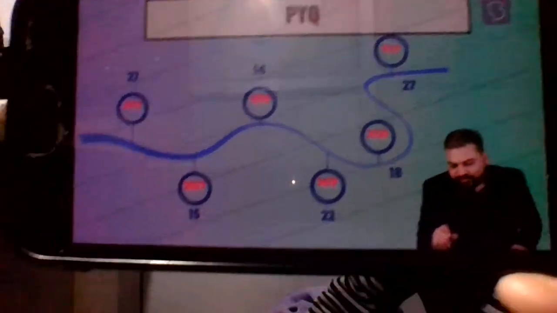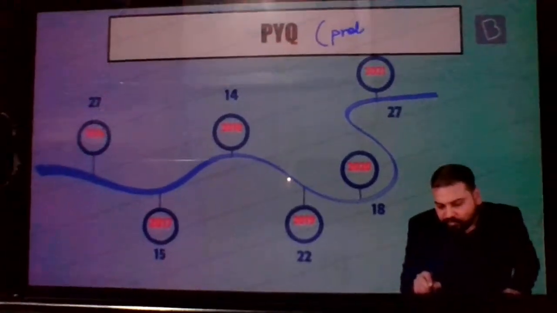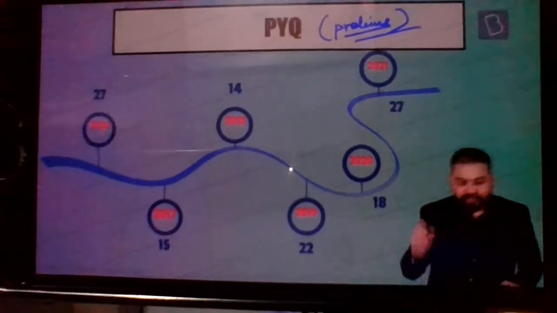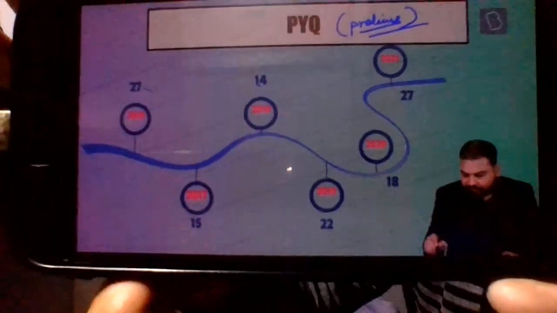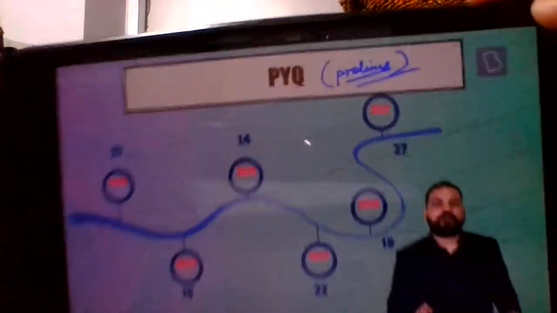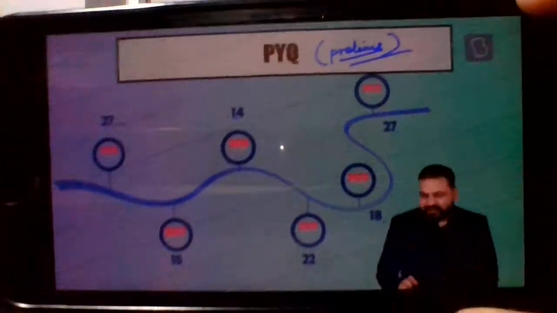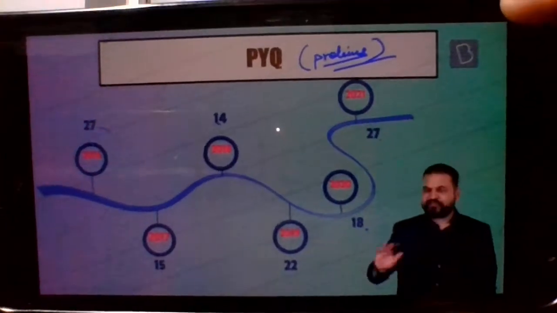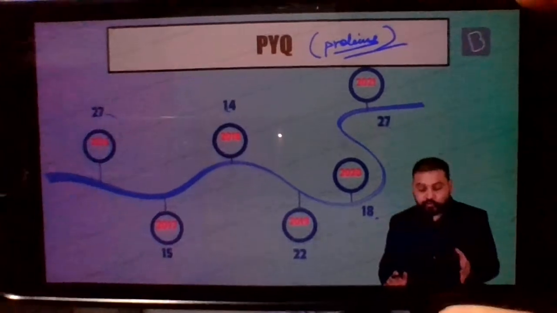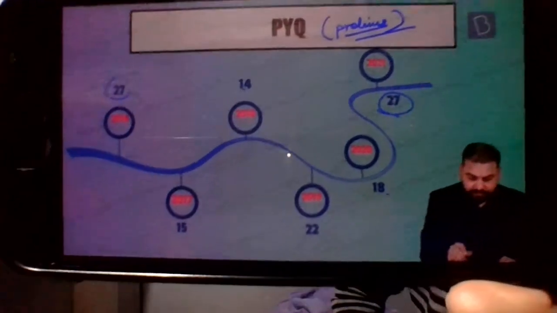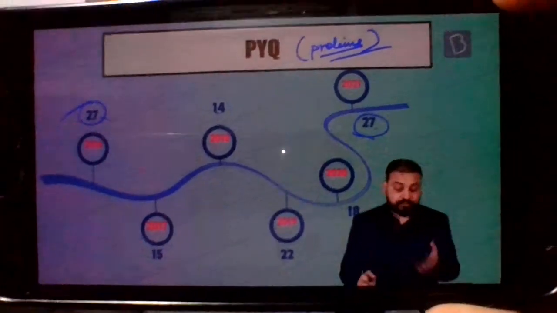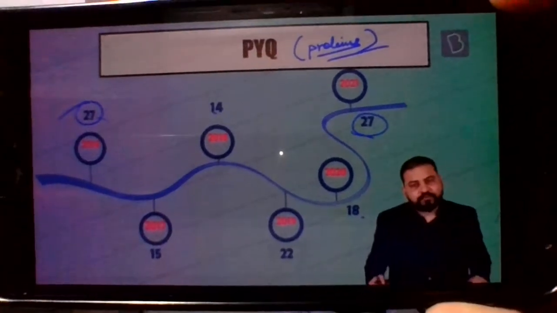I'm showing it based on PYQs of prelims. In the last few years, these many questions have come in prelims from current affairs. Trust me, any student who wants to clear prelims, if you see this year and this year, according to our estimates, some 27 questions were from current affairs.